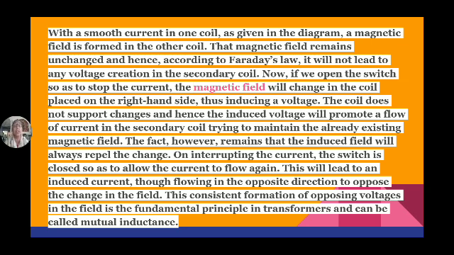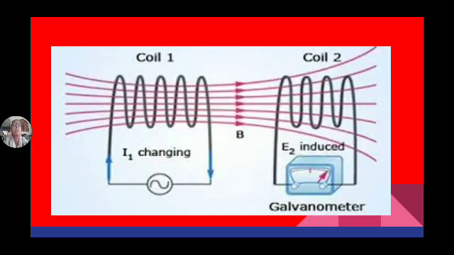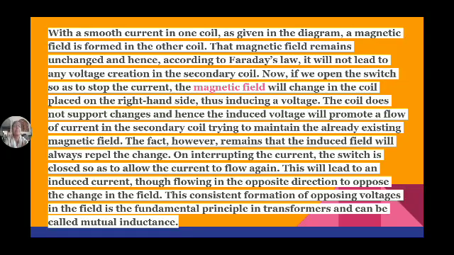So now see, with a steady current in one coil as given in the diagram, the magnetic field is formed in the other coil. So this is coil 1, this is coil 2. The magnetic field is developed in coil 1, but it is linking with coil 2.